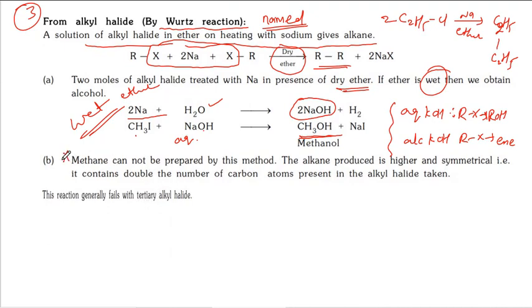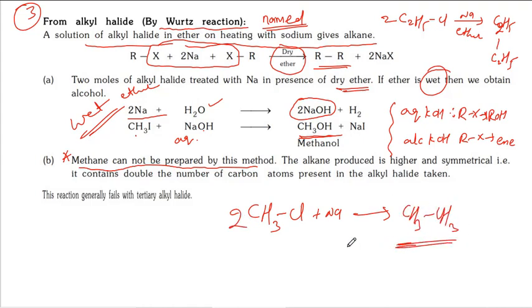Next, here are some drawbacks. The drawback is that methane cannot be prepared by this method. Why? Suppose you take the minimum, the first carbon is methyl. If you take methyl chloride plus sodium, then 2 moles of methyl chloride form ethane. The smallest product is ethane. There is no methane preparation here.